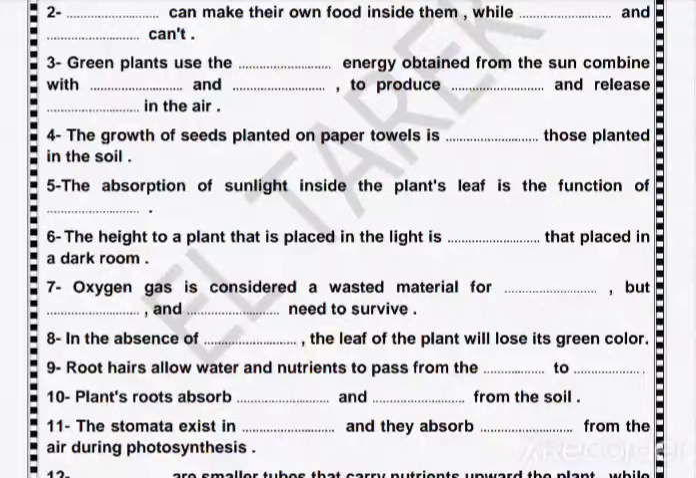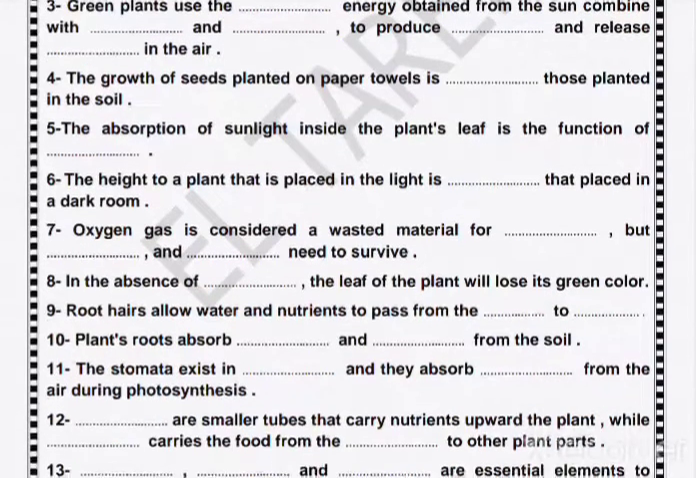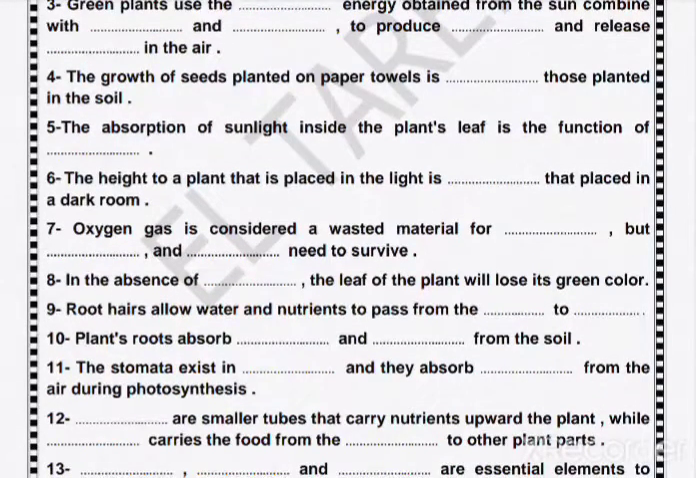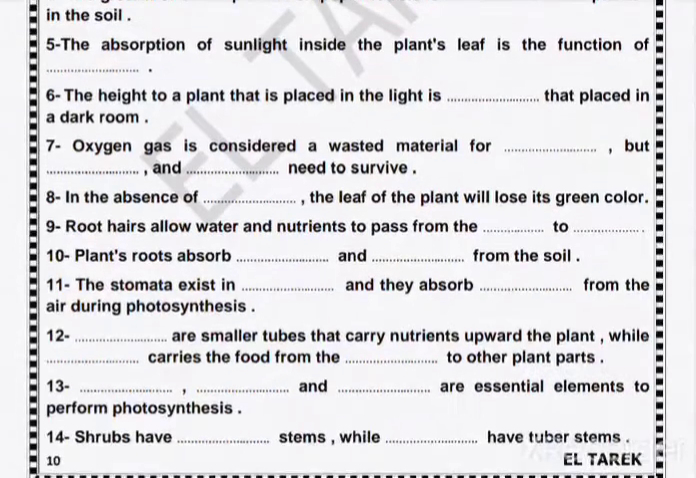Number 11: stomata exist in the leaf and absorb carbon dioxide. Number 12: xylem are smaller tubes that carry nutrients upward in the plant, while phloem carries the food from the leaf. Number 13: water, sunlight and carbon dioxide are essential elements to perform photosynthesis.